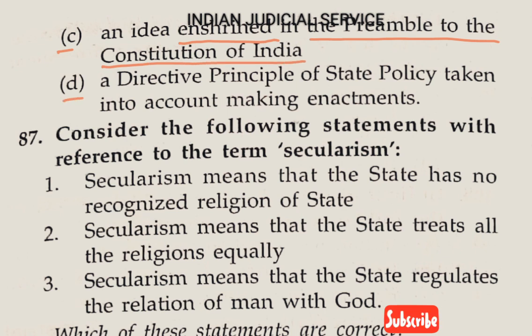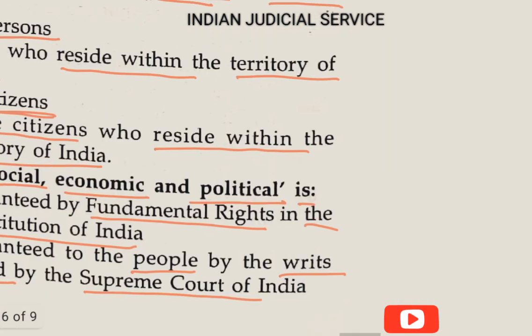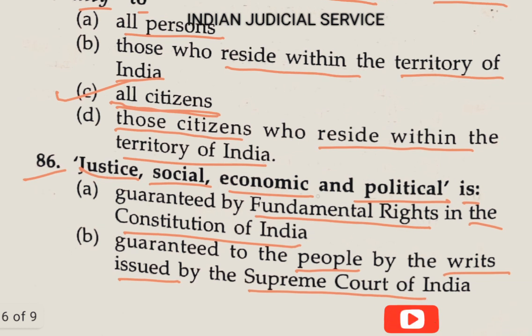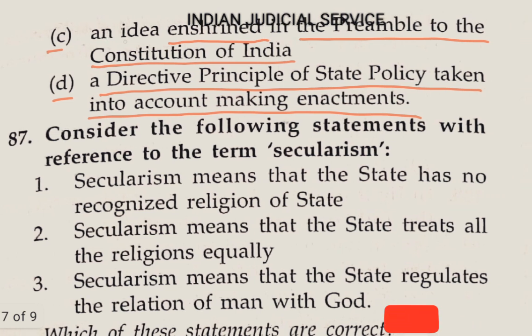And option D, the directive principles of state policy taken into account in making enactments. It is clear that these words, justice, social, economic and political, are given in our preamble. So the answer here is clearly an idea inherent in the preamble to the Constitution of India.